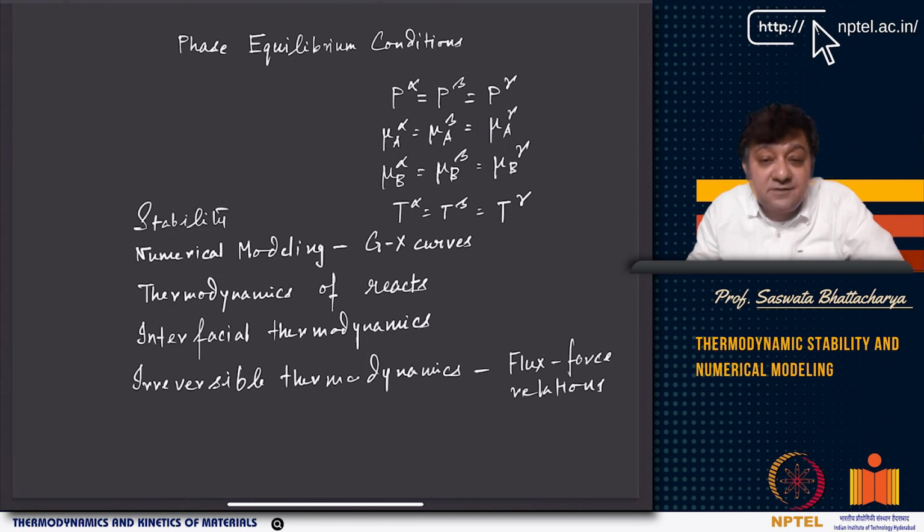The irreversible thermodynamics part is just a very preliminary introduction. If you want to go deeper into it, as you can see in the layout of the course, we initially had a lot more on diffusion.